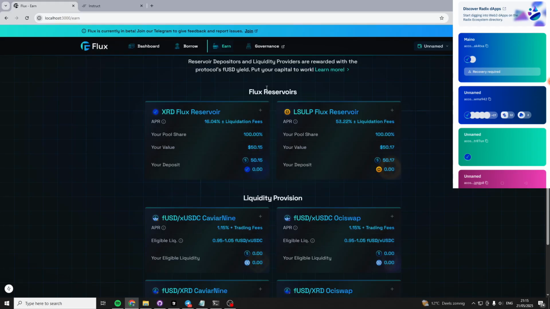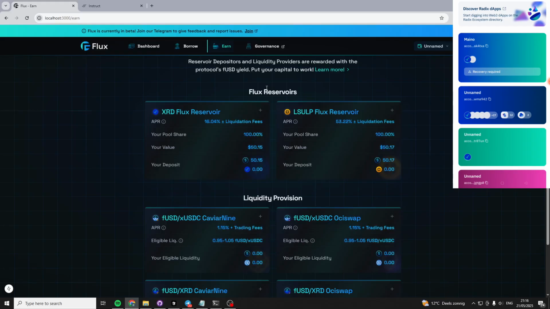You can deposit your FUSD and make money, or earn yield. And it also, as a bonus, protects the protocol because these FUSD tokens are used to liquidate undercollateralized positions in a profitable way. So don't worry, depositing into a Flux reservoir will not just use up your capital. So that's the first category.